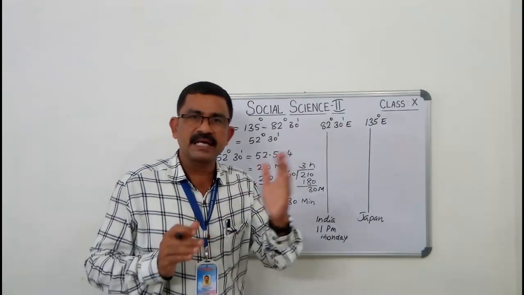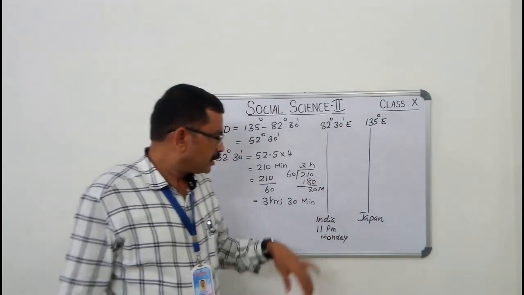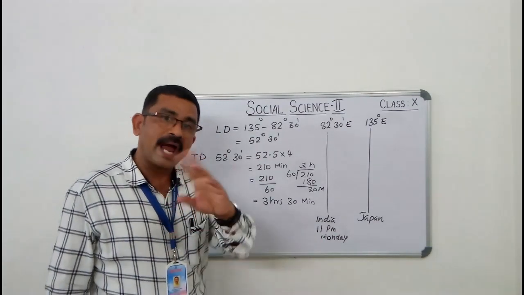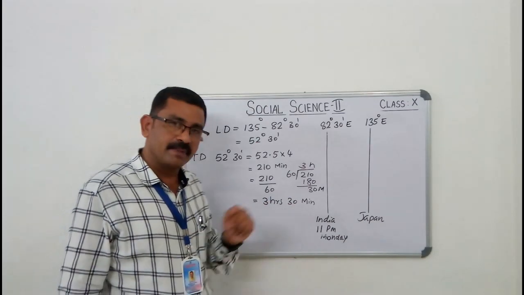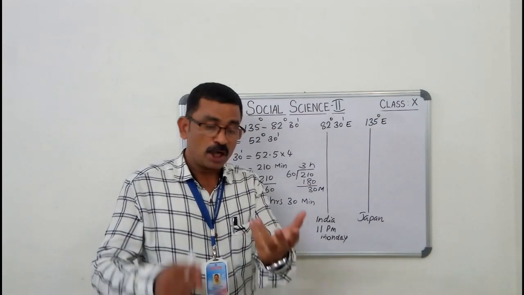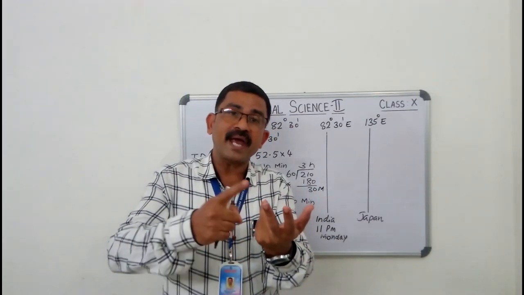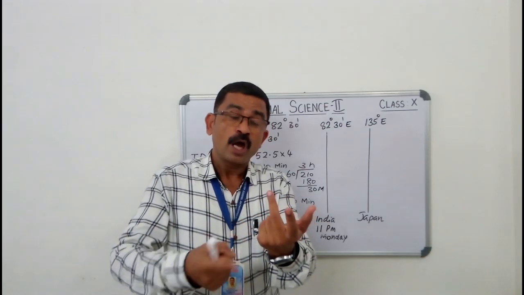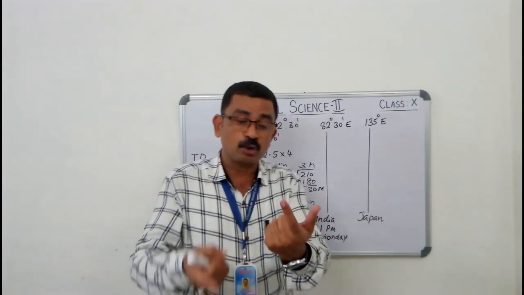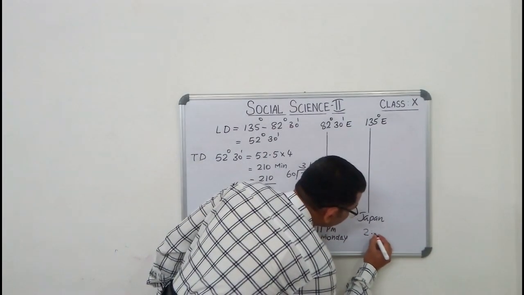We already learned that towards the east you should add the time. Here Indian time is 11 p.m. Monday. Then you should add 3 hours 30 minutes. You can add like this: 11 p.m. Monday, then 12 a.m. Tuesday, 1 a.m. Tuesday, and 2 a.m. Tuesday, and 30 minutes for 2:30 a.m. Tuesday.